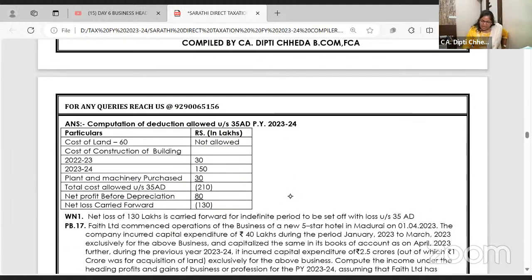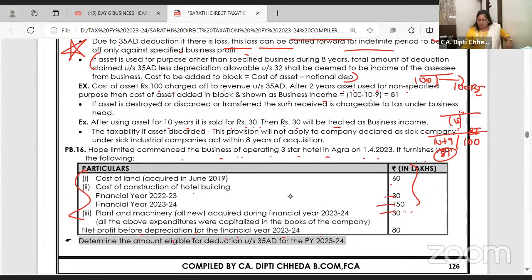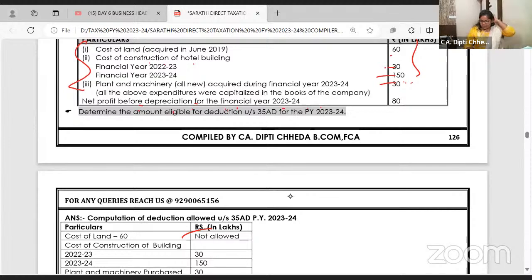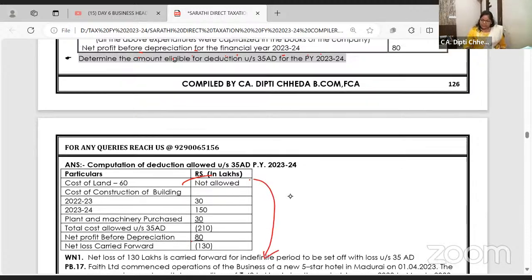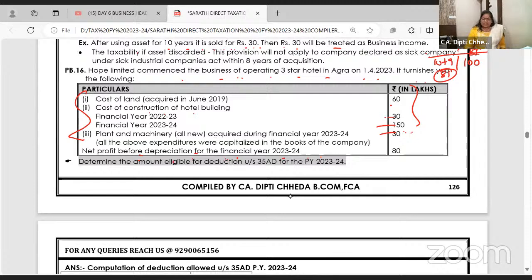So can we start with the net profit 80, or you can take it in the end. Now, cost of land is not allowed. See, either you can write like this, cost of land is not allowed, or if you skip, you have to write a note. Okay? Cost of construction is allowed in 35 AD as it is 2-star and above hotel.